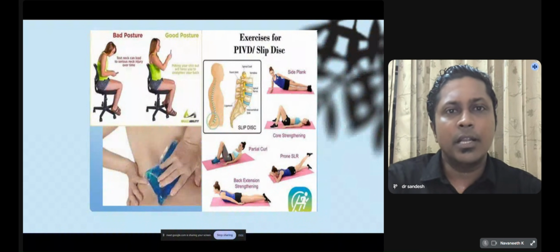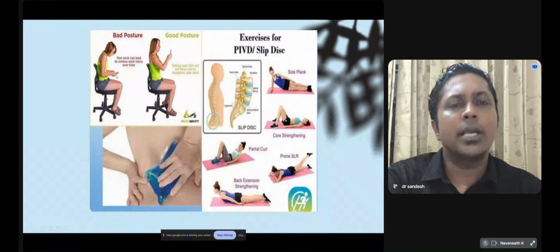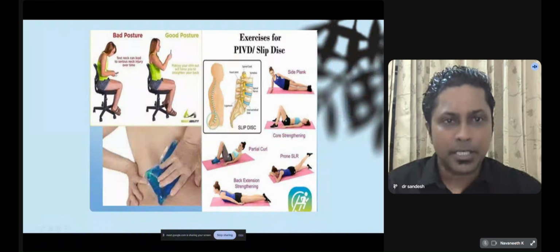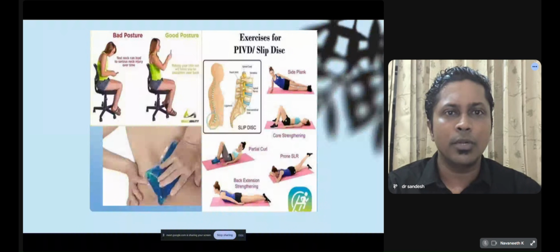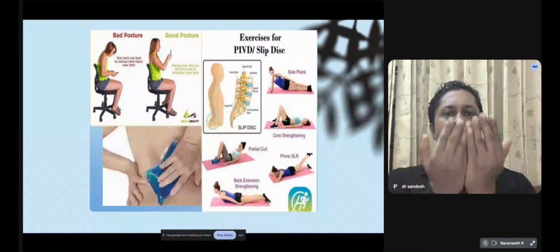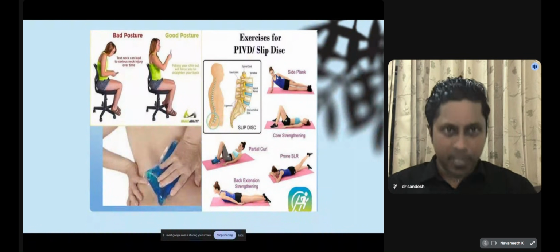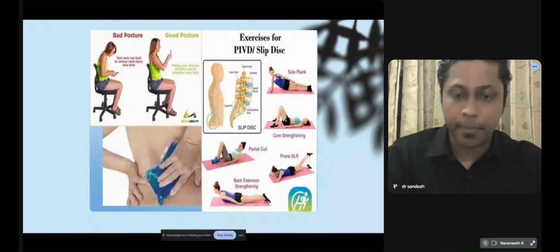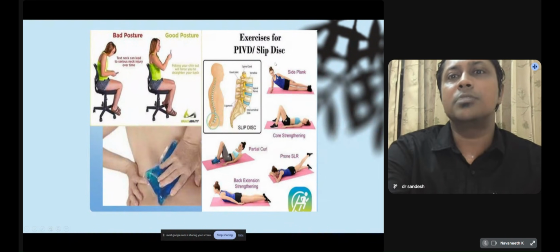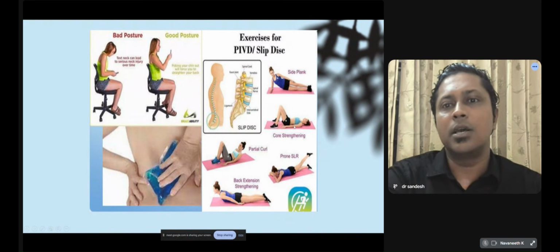The other thing is while working on the phone, see, it should be avoided. While we are texting messages or looking at the phone, the head should be in a neutral, lifted position rather than flexing the head. Exercises for disc prolapse include side planks, core strengthening, partial curls, prone SLR,